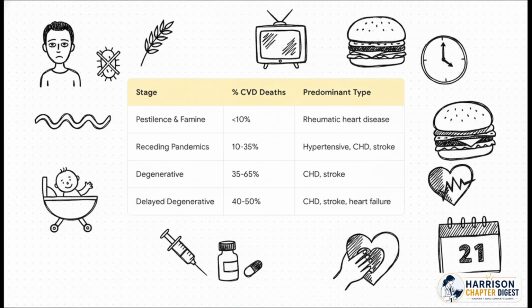But Stage 3 is where things really shift. It's the degenerative or man-made era. We started eating more calories and moving a whole lot less. And suddenly, CVD death rates soared up to 65% of all deaths, mostly from coronary heart disease and strokes. Finally, in Stage 4, the delayed degenerative phase, our medical treatments got better. We started pushing these cardiovascular events to an older demographic, bringing the mortality rate down slightly. It's kind of a paradox, right? All our improvements in public health actually paved the way for chronic cardiovascular issues to take over.